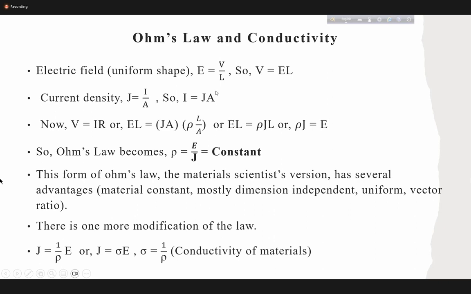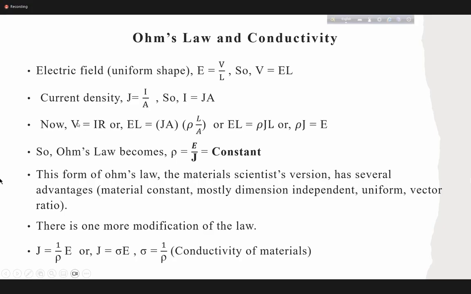It's very simple, you can easily do that, but in the book the details are not mentioned. So we found two equations, V equal EL and I equal JA. Now we know V equal to IR. This is Ohm's law. V by I equal R, or V equal to IR.